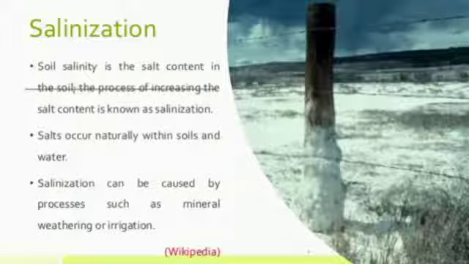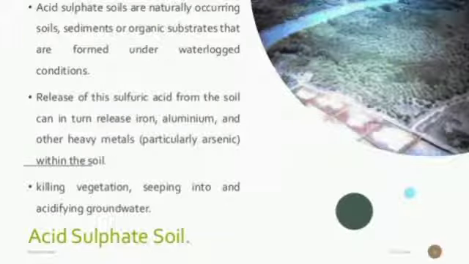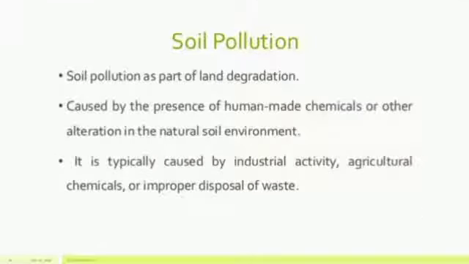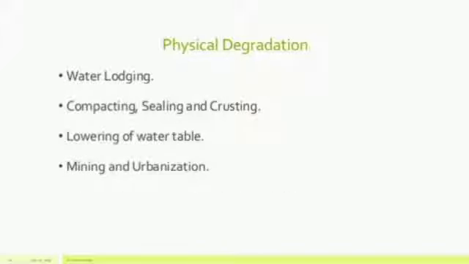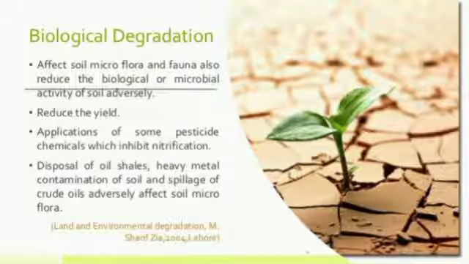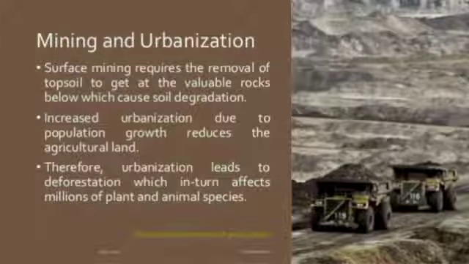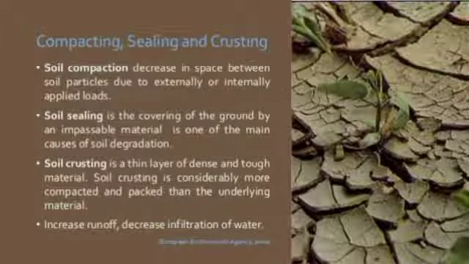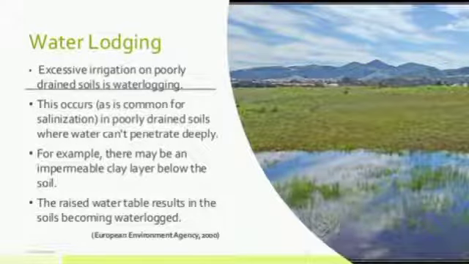Microorganisms decompose this organic matter and mix it up in the soil. As far as the organic matter is concerned, that is called humus. It increases the fertility of soil. When the amount of humus is more in soil, the color of the soil turns black. It also increases the water holding capacity. After that we move towards another component, and that is water.